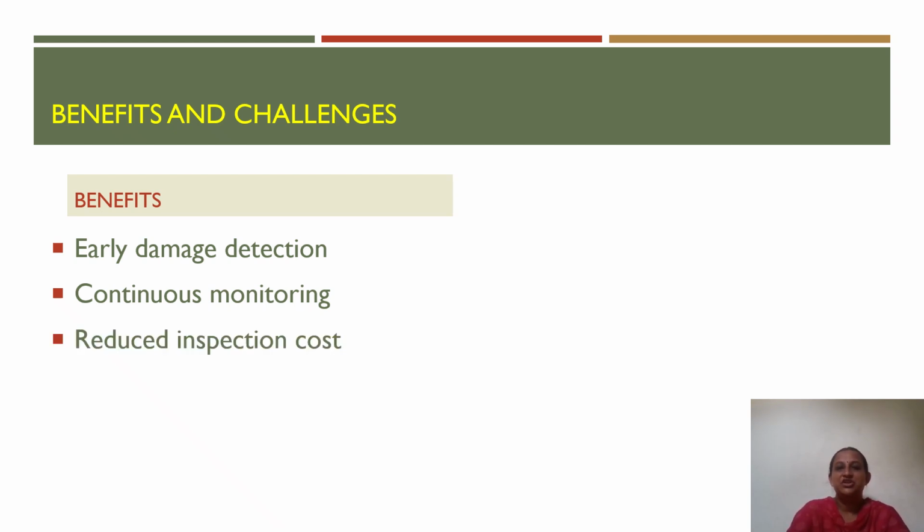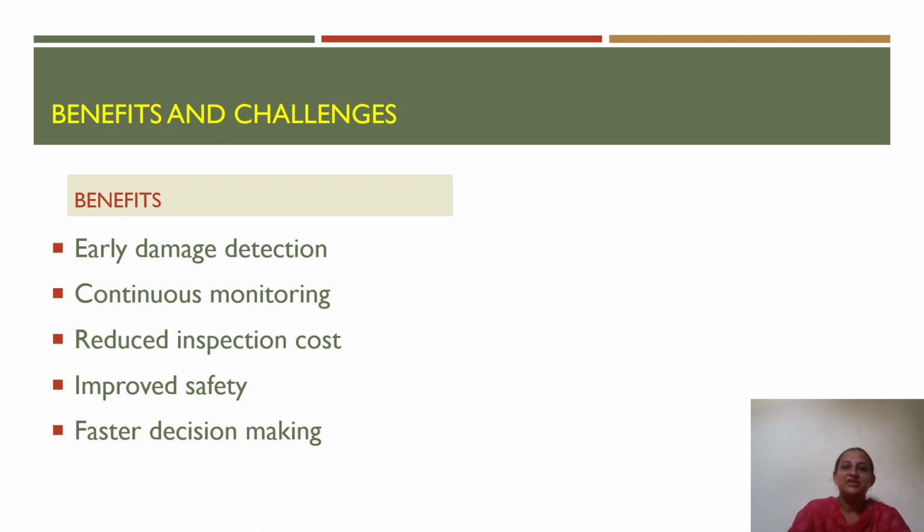Hence, it reduces the inspection cost, and automated analysis of sensor data and images minimizes the need for extensive field inspection, saving both time and resources. In addition to that, improved safety is another major advantage. Early identification of damage enables timely intervention, reducing the likelihood of structural failures and ensuring public safety. Finally, AI supports faster decision making, and engineers can quickly receive information about the presence, location and severity of damage, allowing maintenance and repair actions to be planned more efficiently.